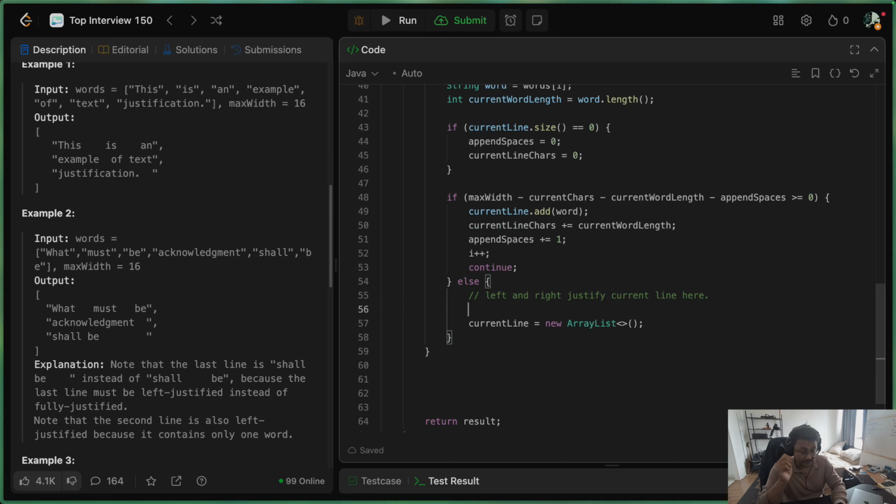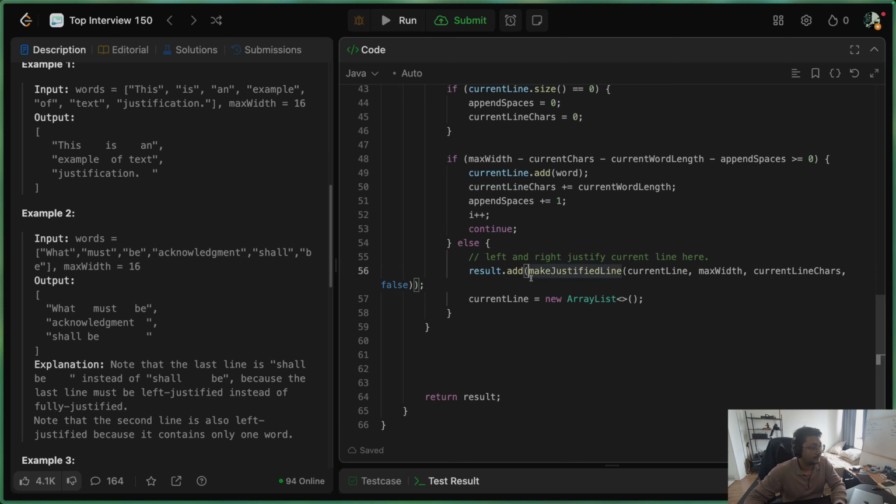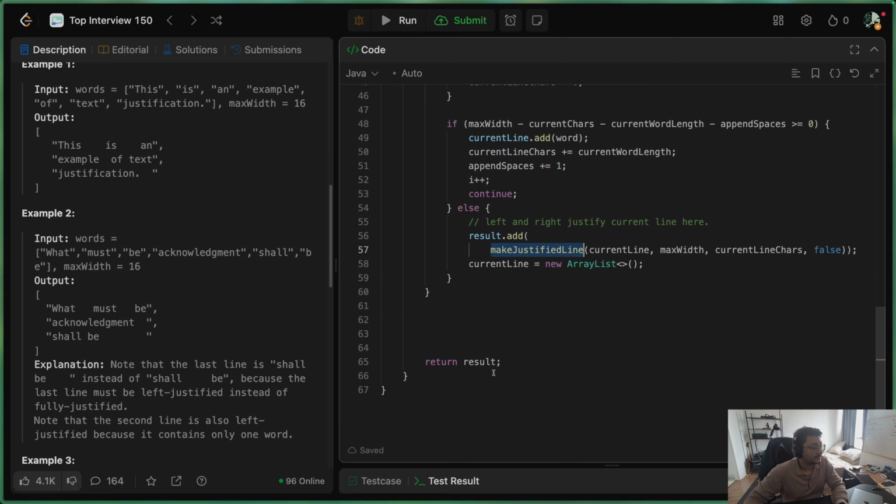So let's define a new function to left justify and right justify the current line. This takes the current line as the input, the max width, the total number of characters in the current line, and a variable which tracks whether this line is the last line or not. So in this case, it's not. Now, whatever result is returned from this, we also have to append to the result. So we can say result dot append this.